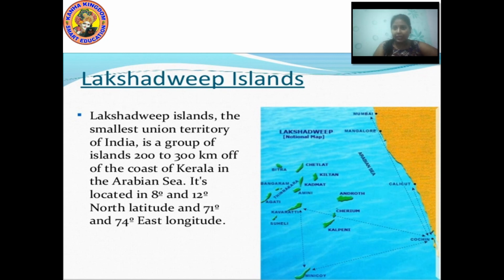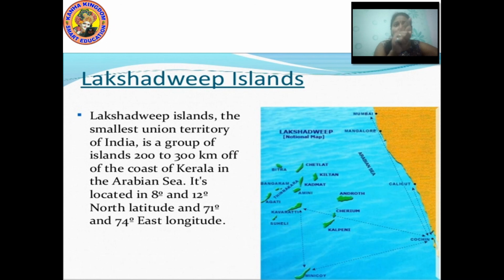Lakshadweep Island is the smallest Union Territory of India. It is a group of islands 200 to 300 kilometers off the coast of Kerala in the Arabian Sea. It is located between 8 and 12 degrees north latitude and 71 and 74 degrees east longitude. Are you able to see this image?